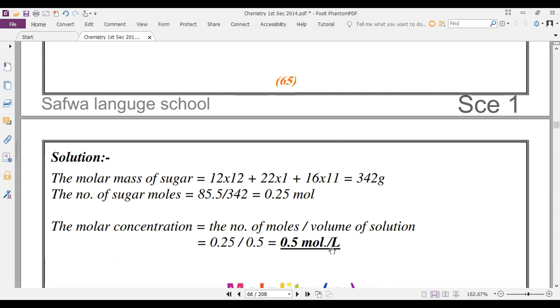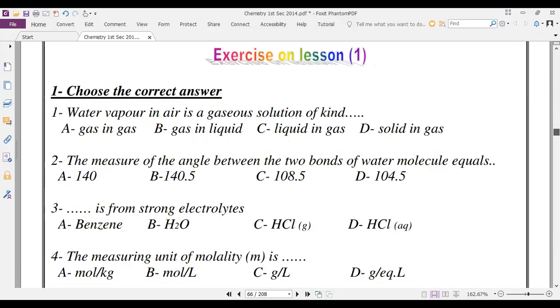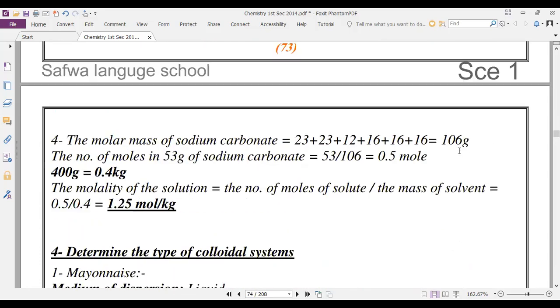Mole per liter. Do you understand, Mariam? Yes. Any problem? No. Okay. Try to answer this problem about molarity, Mariam.